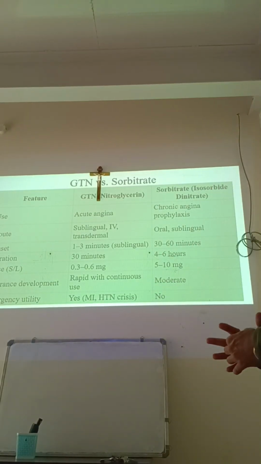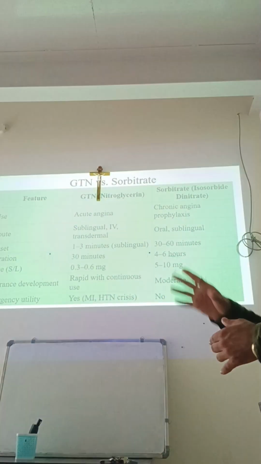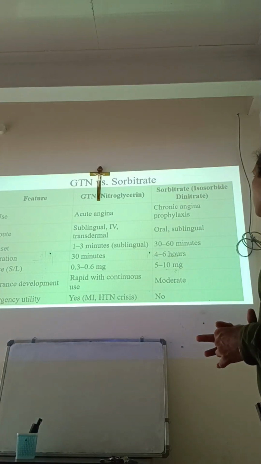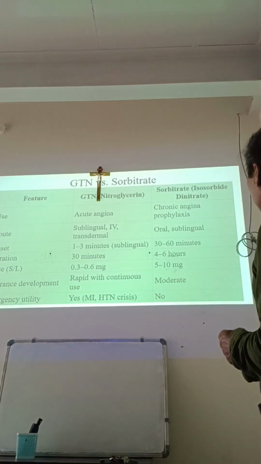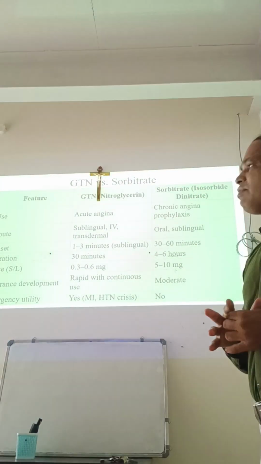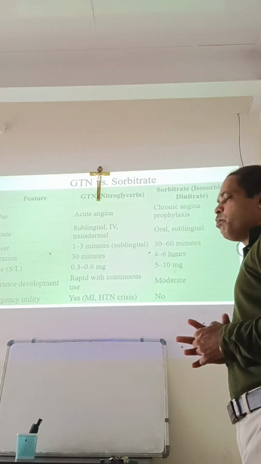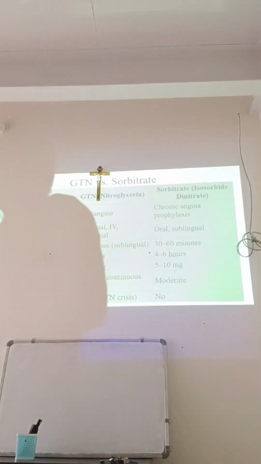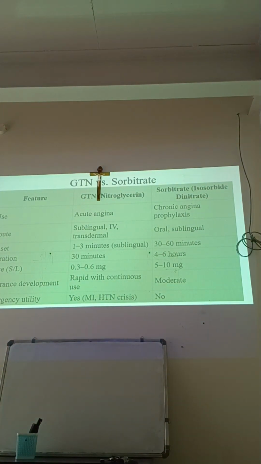You have one more drug given in your syllabus: isosorbide dinitrate. You also have isosorbide mononitrate. How does nitroglycerin and isosorbide differ? The group and mechanism, everything is the same. It only differs in these points. Nitroglycerin can be used in acute angina, but isosorbide can be used for prophylaxis or long-term maintenance. Route: sublingual, IV, transdermal for nitroglycerin; oral or sublingual for isosorbide.